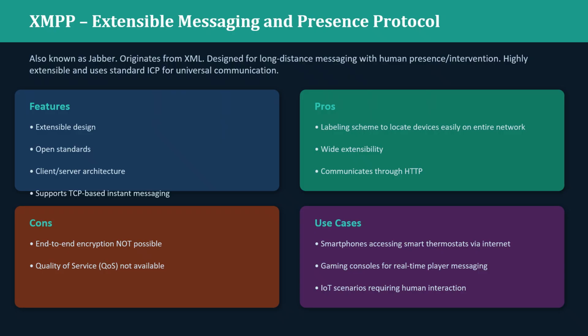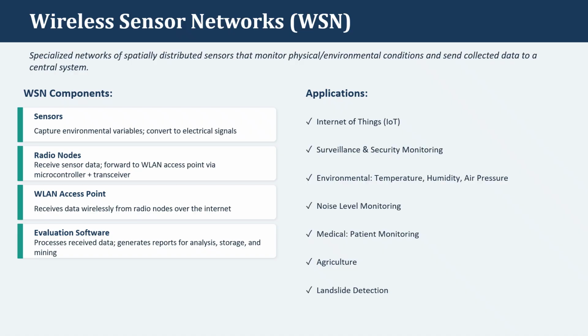Next is Extensible Messaging and Presence Protocol. The features of this protocol are extensible design, open standard and client-server architecture. It supports TCP-based protocols. The advantages are end-to-end encryption and quality of service. The applications are in spot modes, gaming consoles, and IoT scenarios requiring human interaction. These are some of the applications of Extensible Messaging and Presence Protocol.